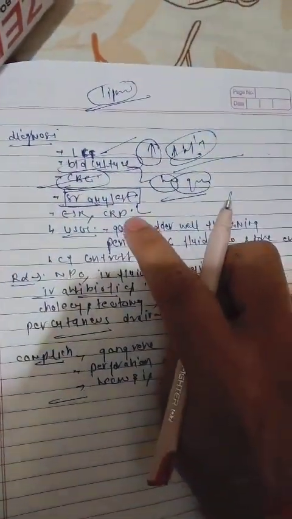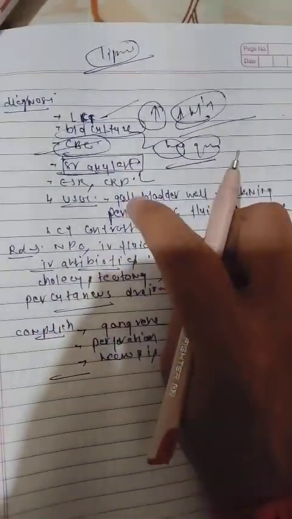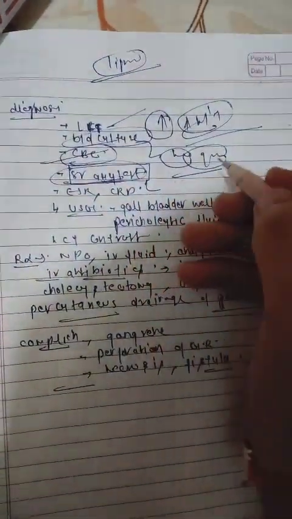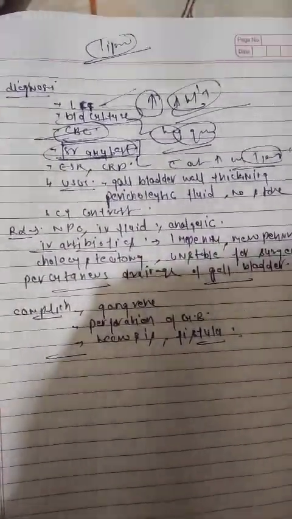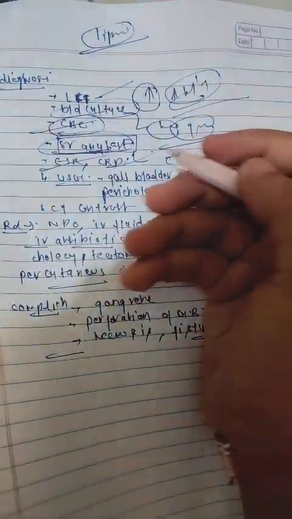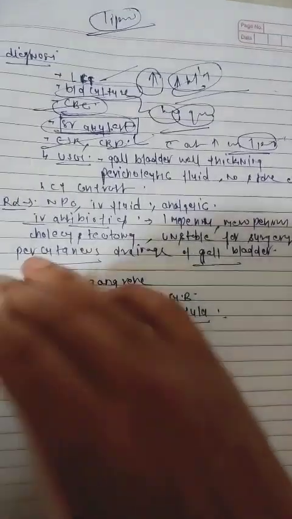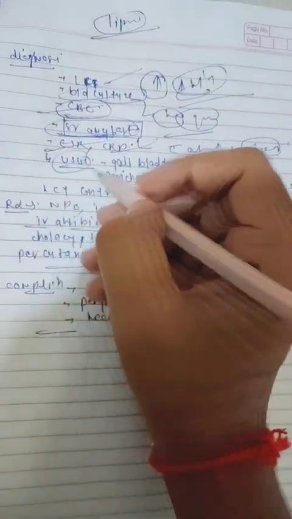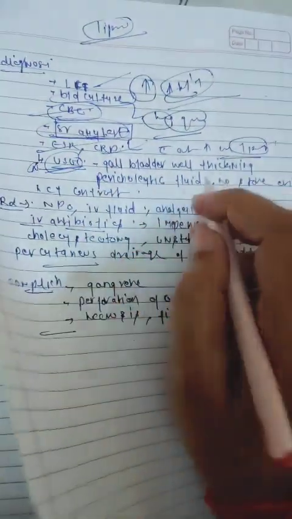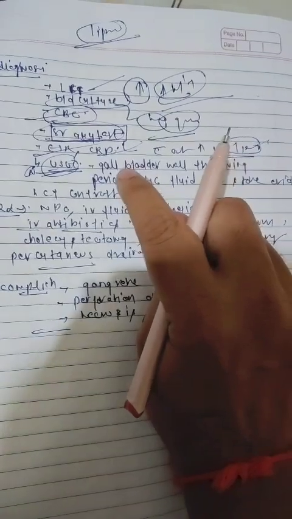In acalculous cholecystitis, there is an increase of serum amylase level without an increase in lipase. So this is also a very important point to be noted. And the other things we can do are ESR and CRP, which are inflammatory markers. They tell about the inflammation of the tissue.